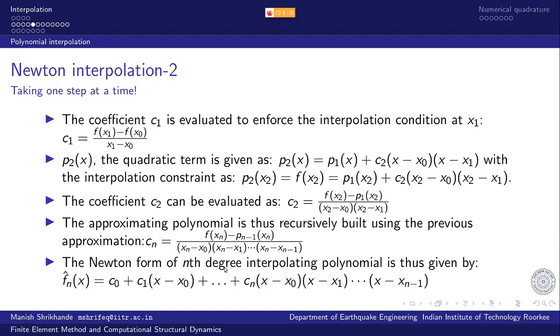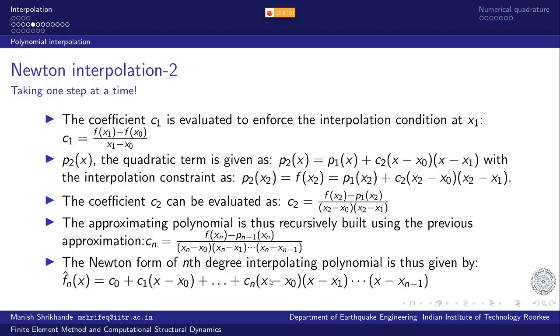But you will realize that if we reorganize this, then you will see that the factor (x minus x0) is common for all n minus 1 terms except c0. Similarly, (x minus x1) would be common to all n minus 2 terms except the first two.